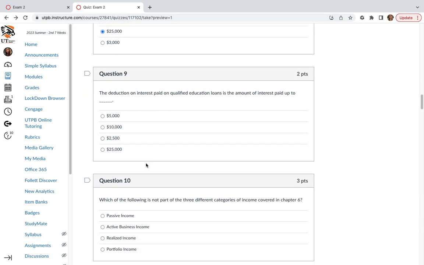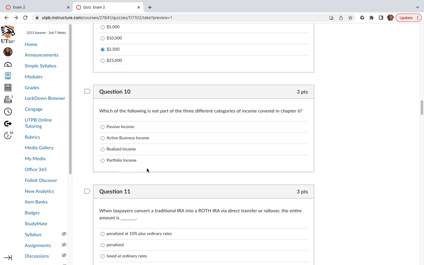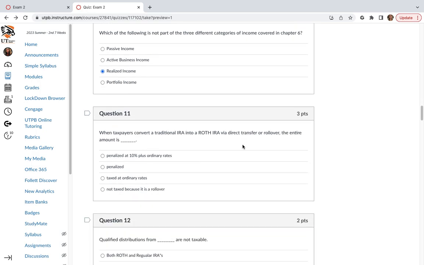The deduction of interest paid on qualified education loans is the amount of interest paid up to $2,500. Which of the following is not part of the 3 different categories of income covered in Chapter 6? Realized income was covered in Chapter 5.